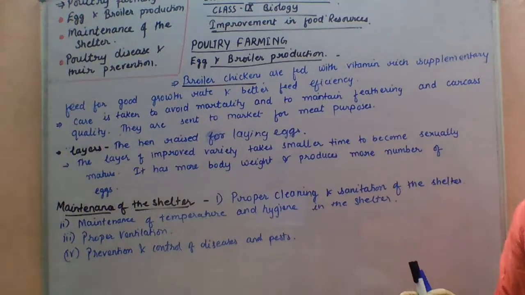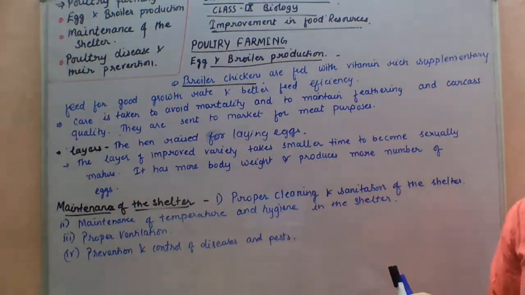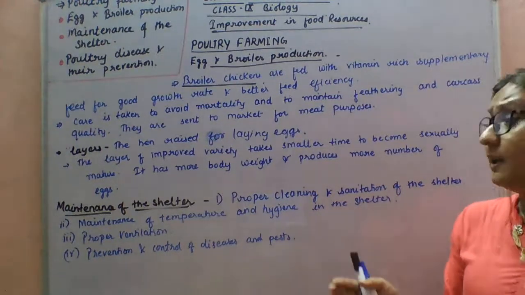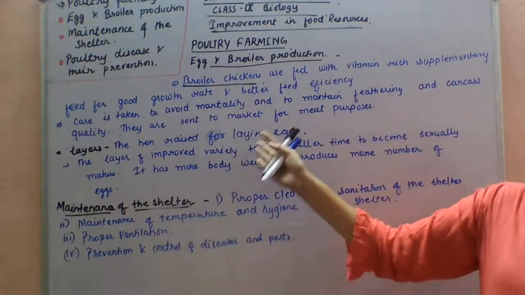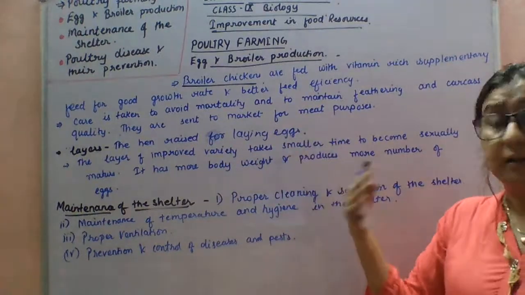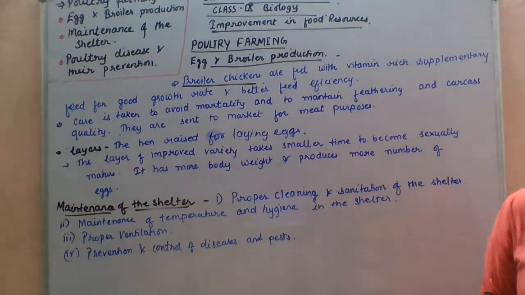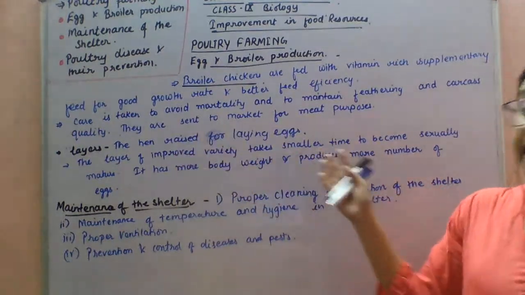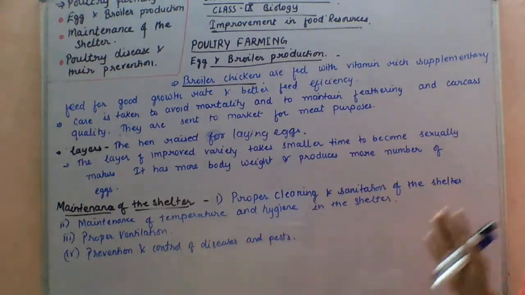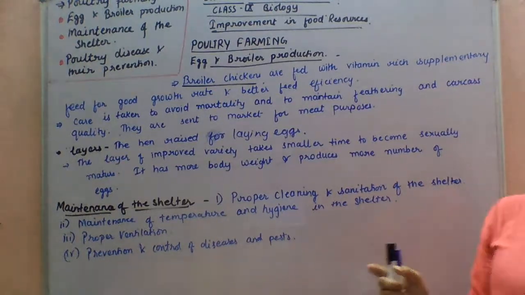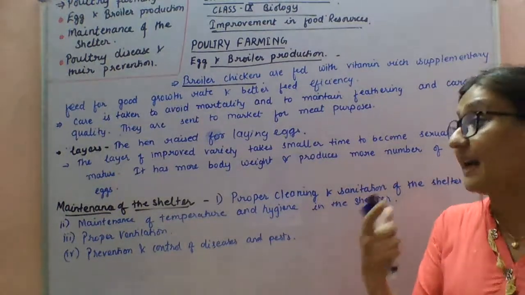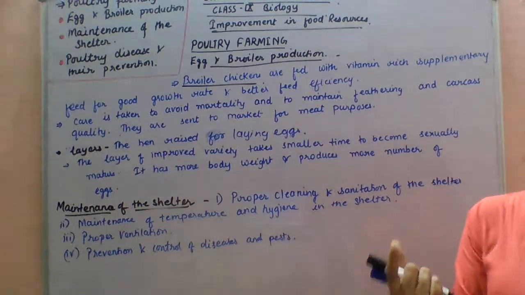Next, the period from sexual maturity till the end of egg laying is called the laying period. When the layers attain their sexual maturity, they start laying eggs; that is called the laying period. This period is very important in the life of these layers, and the layers need enough space and lighting. The duration of light directly affects the egg laying capacity of the animals. So proper lighting is also very essential for these egg layers.